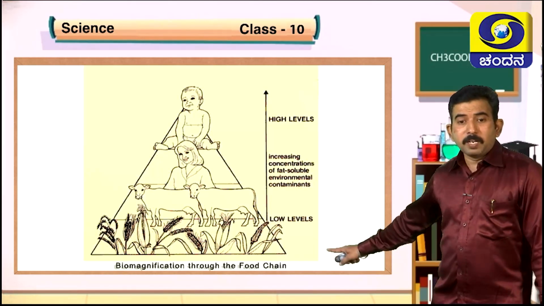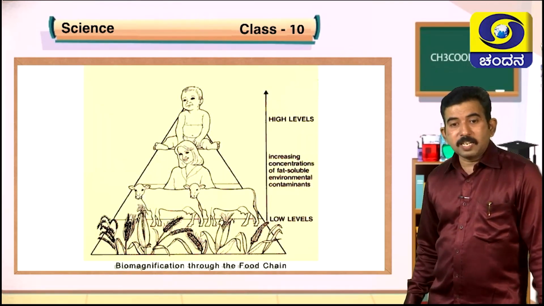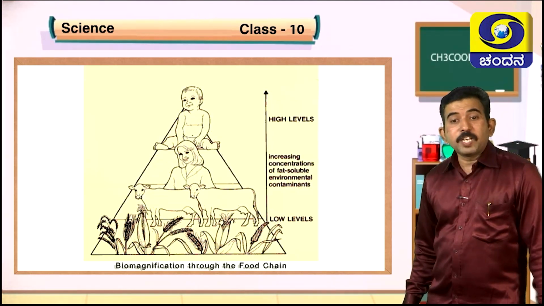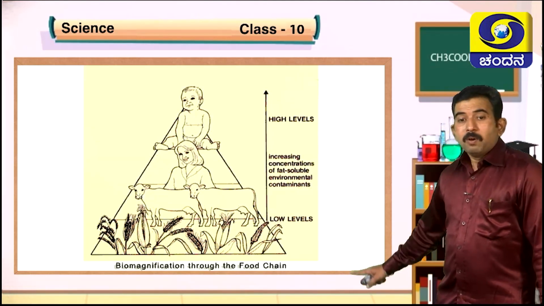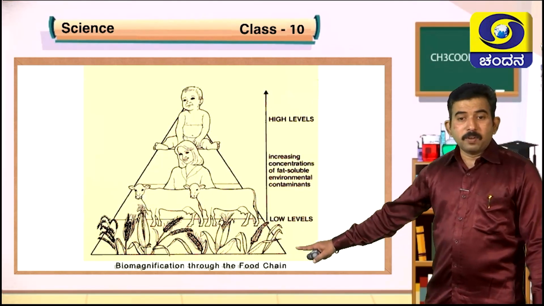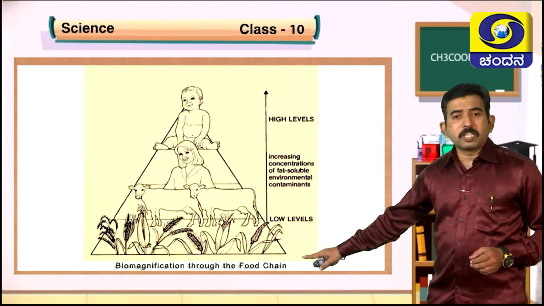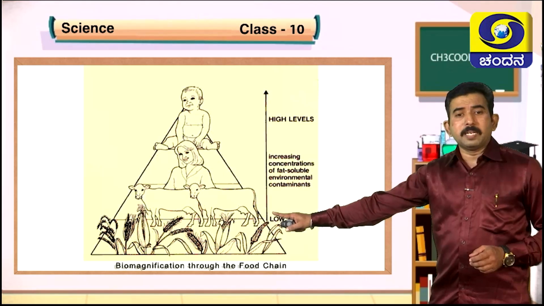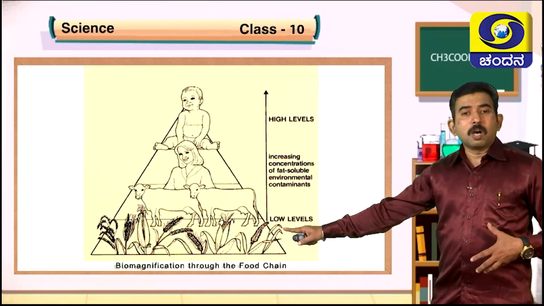And in this particular picture you can see biological magnification through food chain. Low level present in the producer level, only a small amount of toxic chemical accumulated. It was eaten up by the cow, and we consume cow's milk.